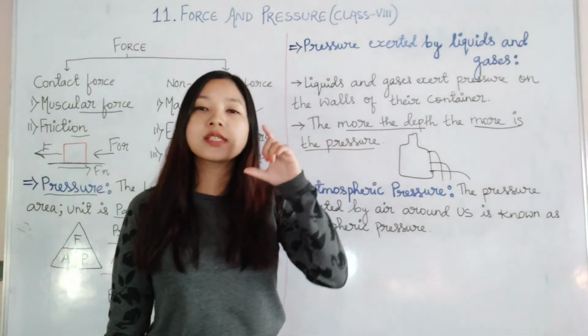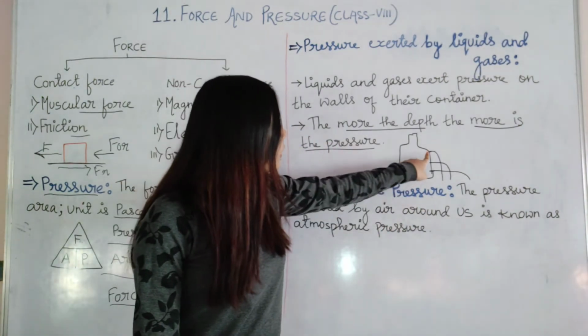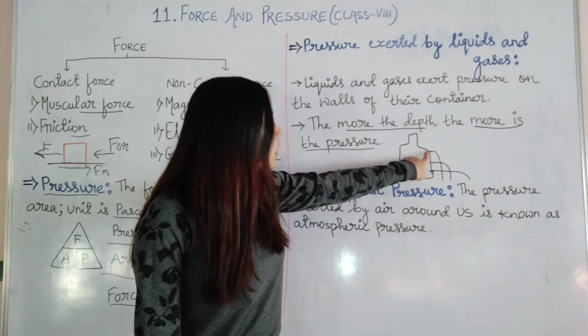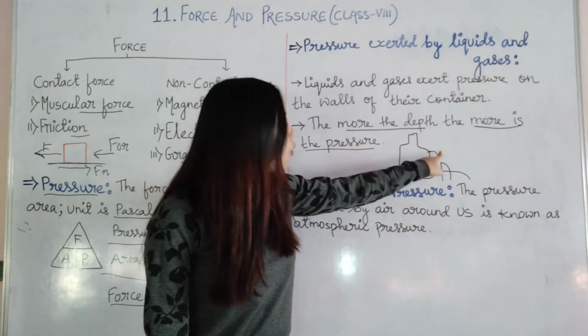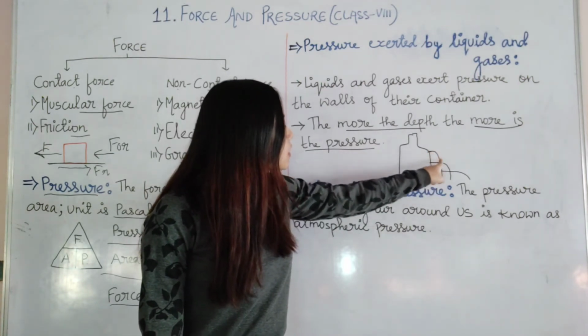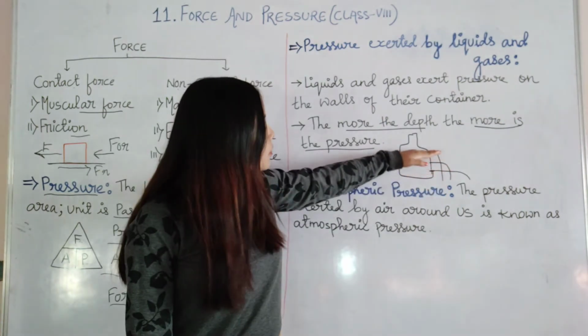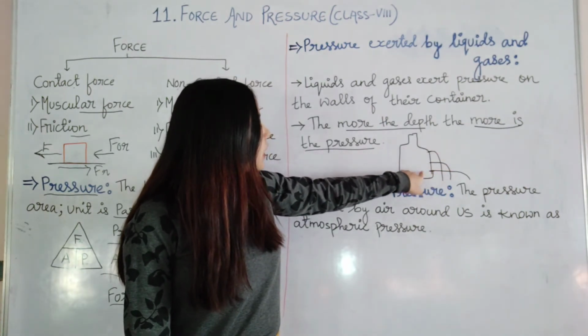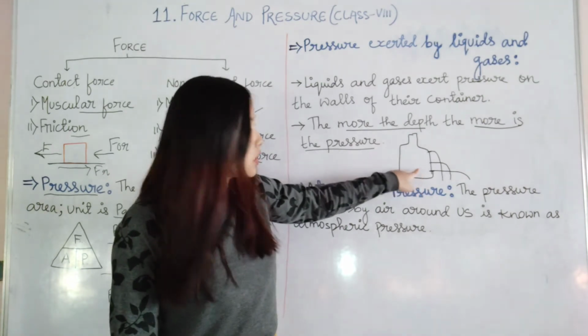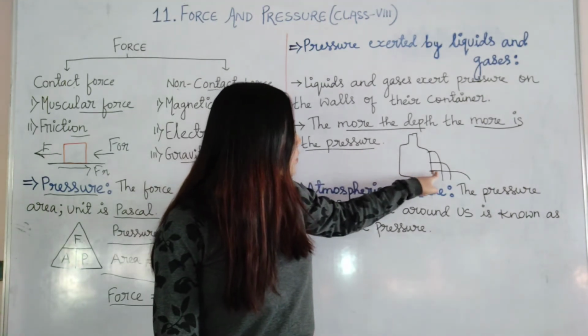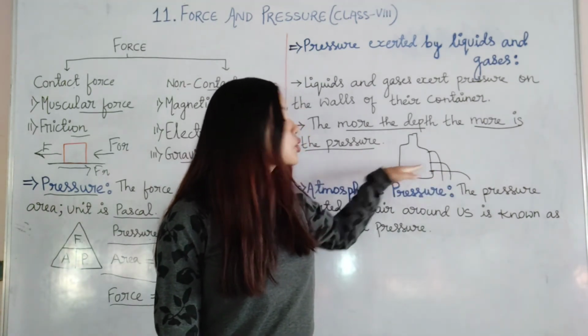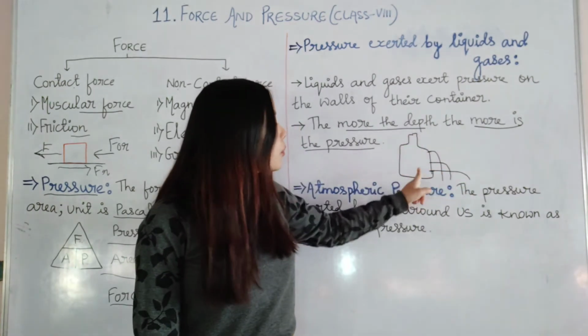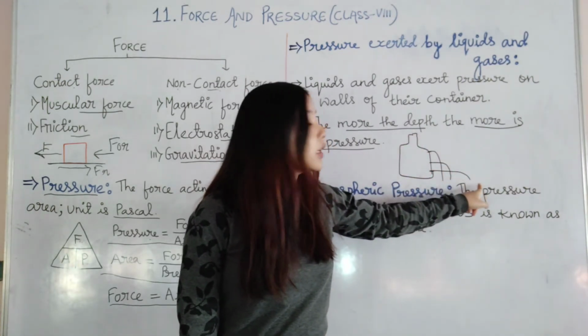If the pressure was the same, don't you think that wherever we make the hole, the water should flow the same distance? As the pressure at the bottom is more, that is why the water is being squirted out with more pressure, so it is going farther away.